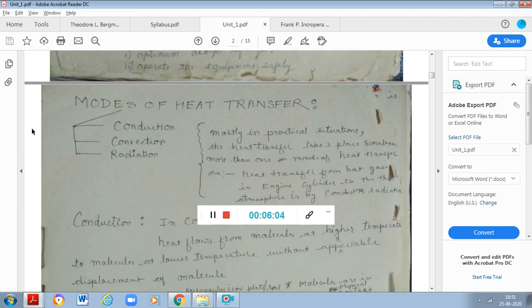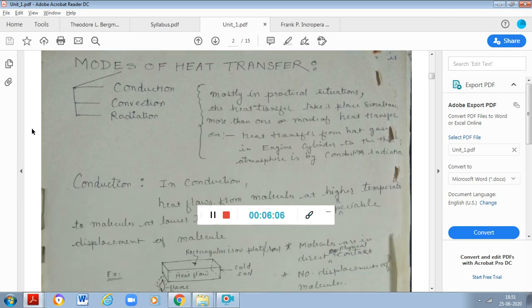Now what are the modes of heat transfer? There are three basic modes of heat transfer: conduction, convection, and radiation. But when I am looking at practical engineering applications, I cannot segregate these three modes of heat transfer from each other, and in almost all cases all these modes are interrelated. There is not a separate conduction, there is not a separate convection, or there is not a separate radiation. All these processes are intermingled.